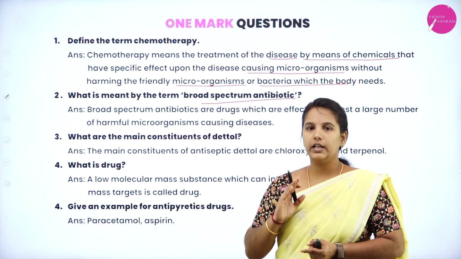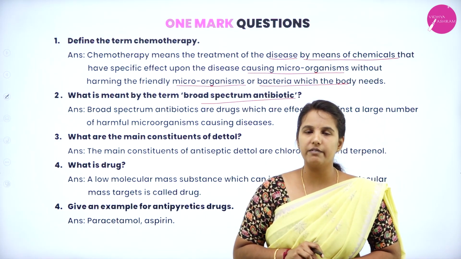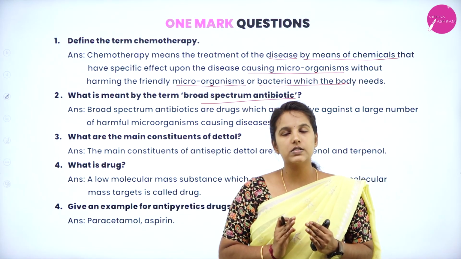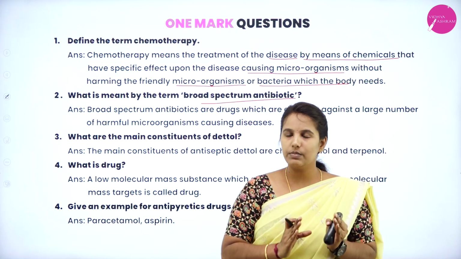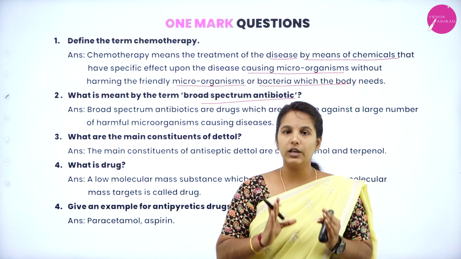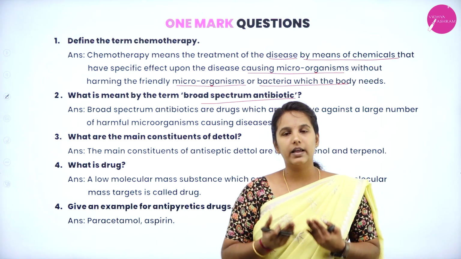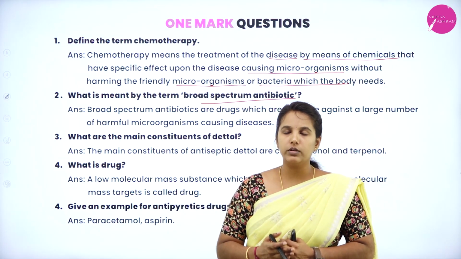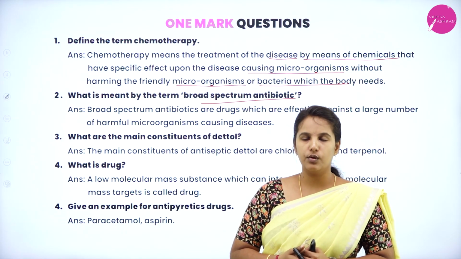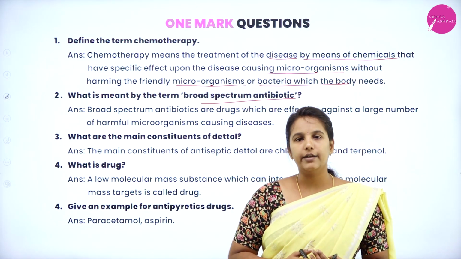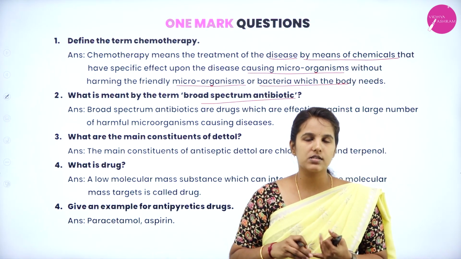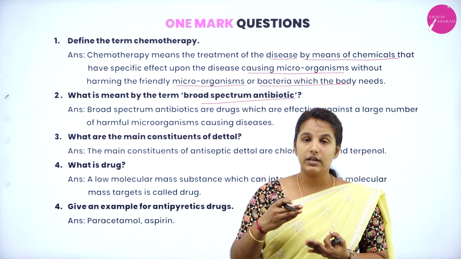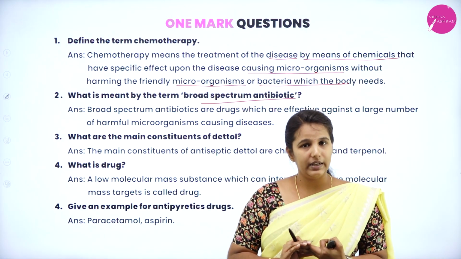So we know that in Unit 16, Chemistry in Everyday Life, there will be 3 parts. In Part A, you are going to study only about drugs. Similarly, in Part B, you are going to study only about food preservatives and their types. Coming to Part C, you are going to study more about detergents and soaps. Coming to Part A, you are going to study what drugs are, what the types of drugs are, what antibiotics are, and the types of drugs in detail.